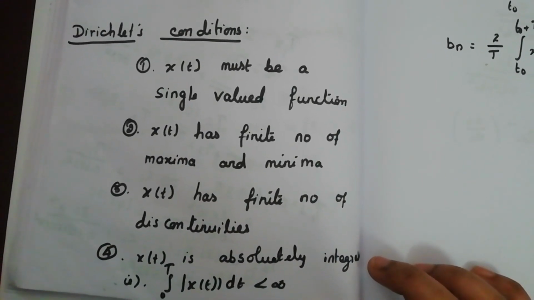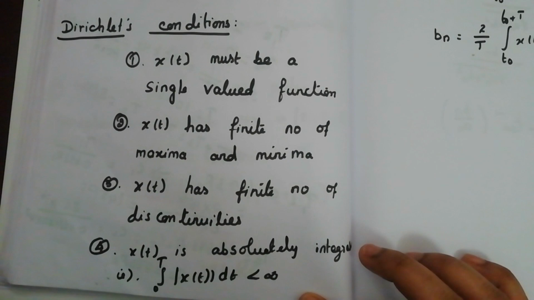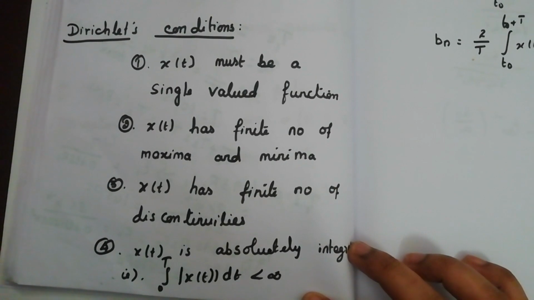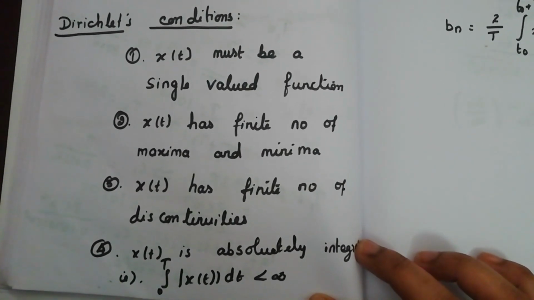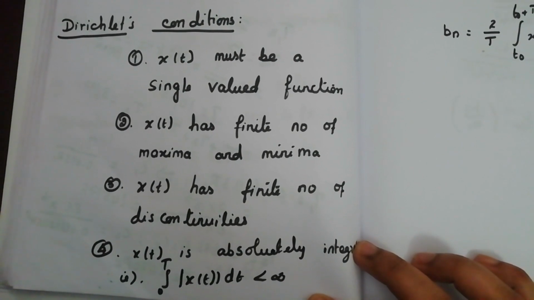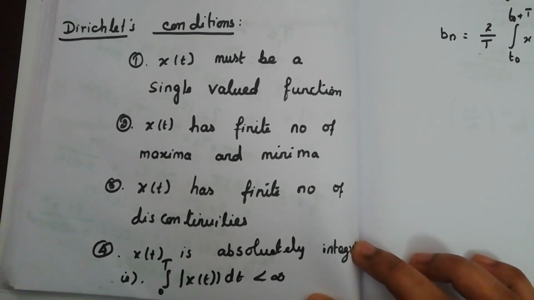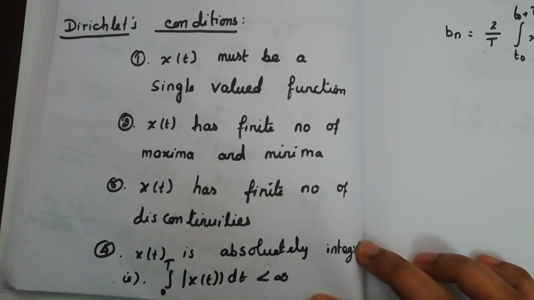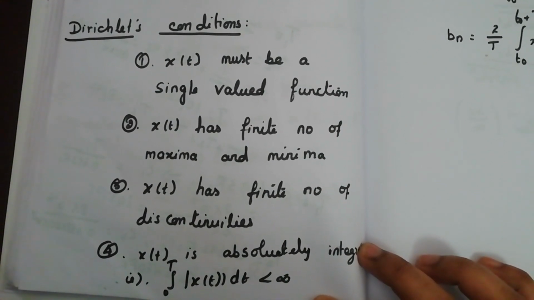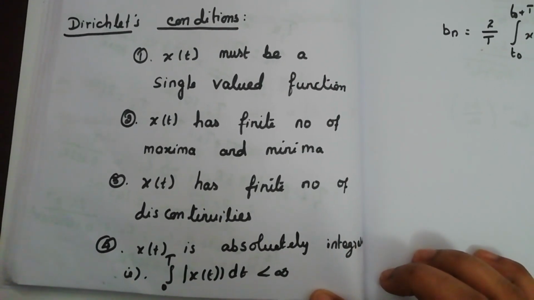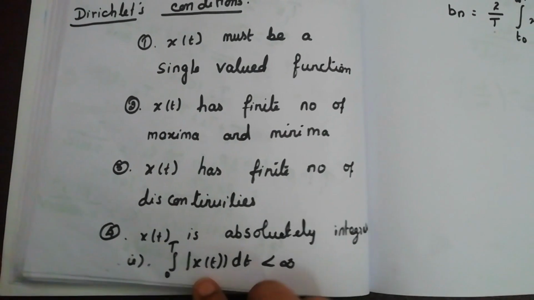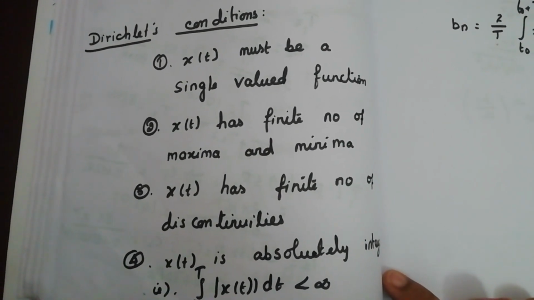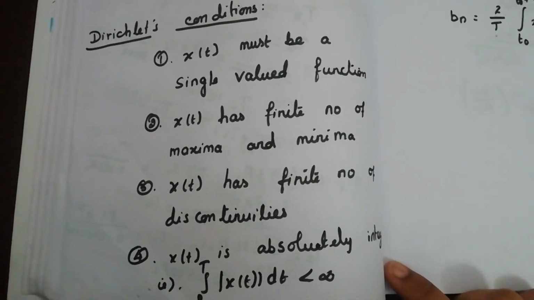Before going to see about the classes of Fourier series, we have to check that the signal satisfies certain conditions, then only can we find the Fourier series. Those conditions are known as Dirichlet's conditions. First, x of t must be a single-valued function, that is, it gives a single value for any point. Second, x of t has a finite number of maxima and minima. Third, x of t has a finite number of discontinuities. The fourth one is that the signal is absolutely integrable, that is, the integral is less than infinity. When the signal satisfies these conditions, then only we can find the Fourier series.